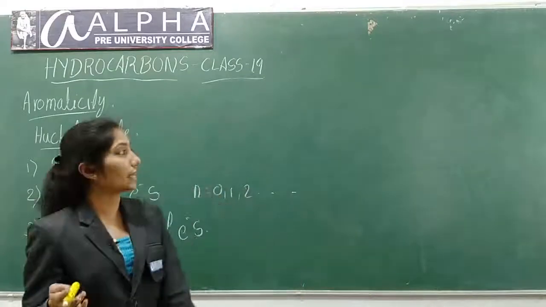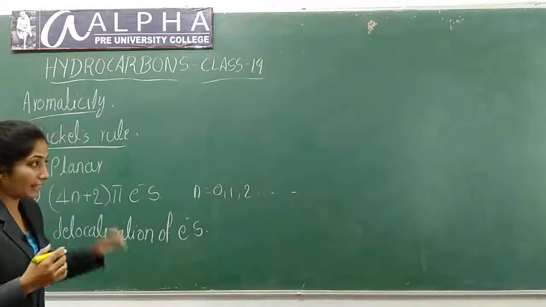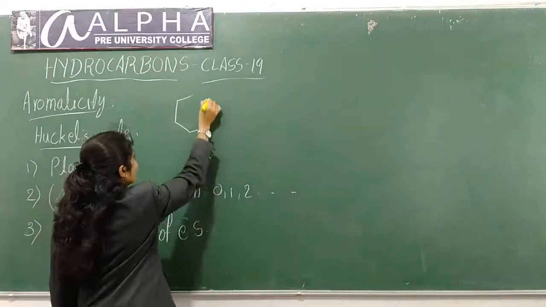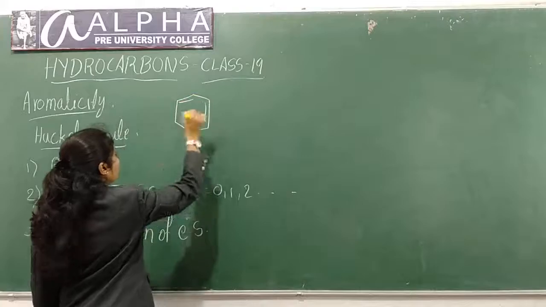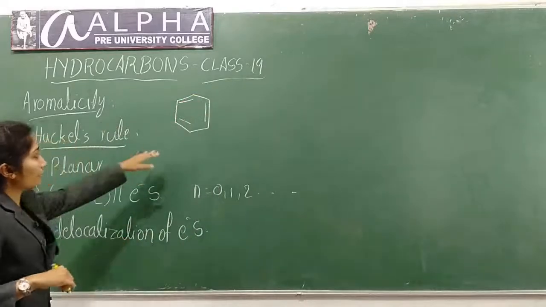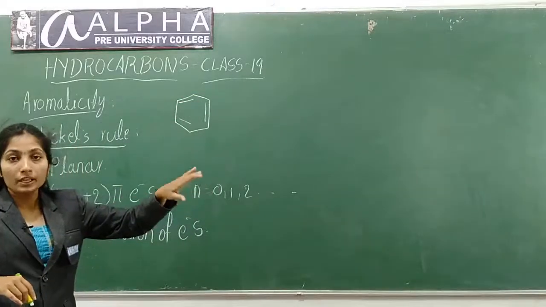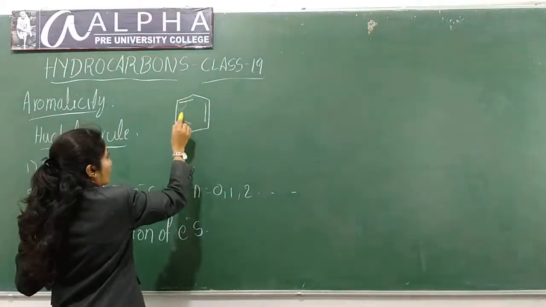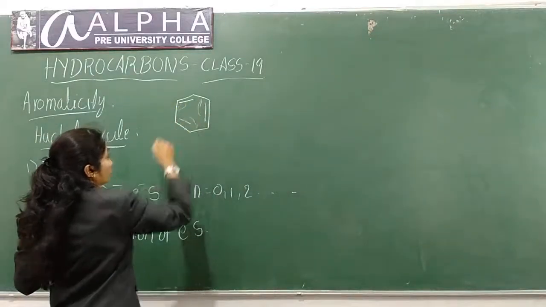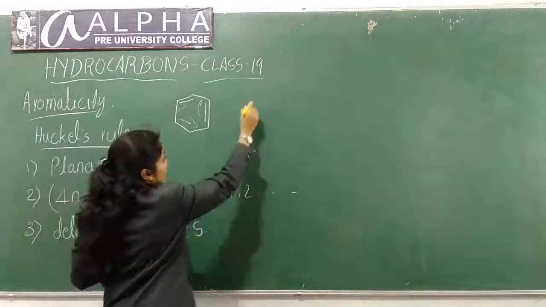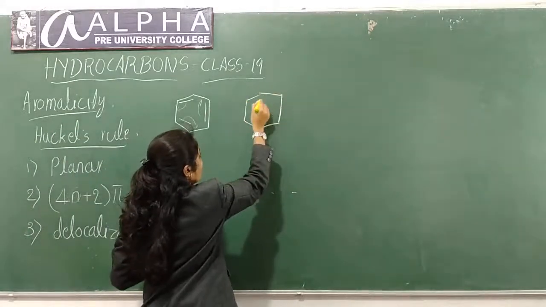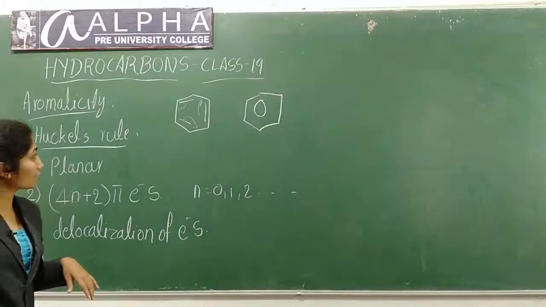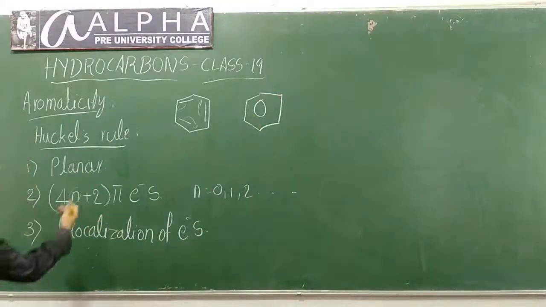Okay. Now let us see this by taking an example. First example, let us consider benzene. Benzene is a planar molecule. Here delocalization of electrons is there. The electrons keep moving. So we write the structure like this because of delocalization of electrons in benzene.